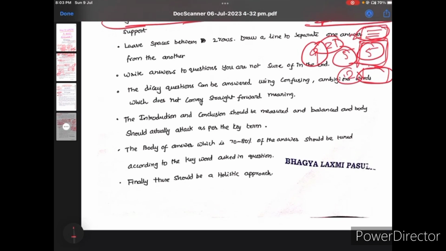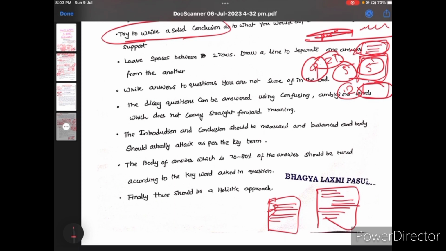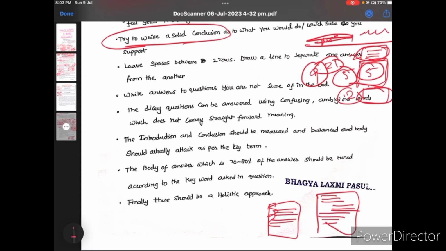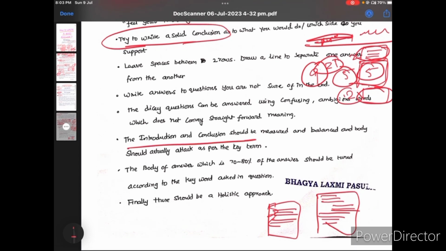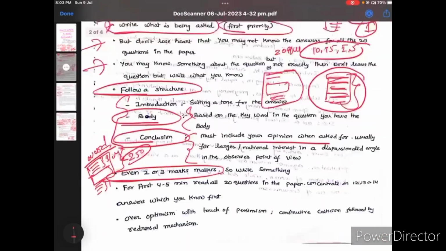And after that, if you're writing the answer in paragraph model, don't write 5 or 6 lines at a time. Write at least 2 or 3 lines, and then start again with 2 or 3 lines like this. It will give a good impression in the exam. So I said already, the introduction and conclusion are very important, and the body part also plays a very important role, and it will cover 70 to 80% of your answer. So just follow the holistic approach.